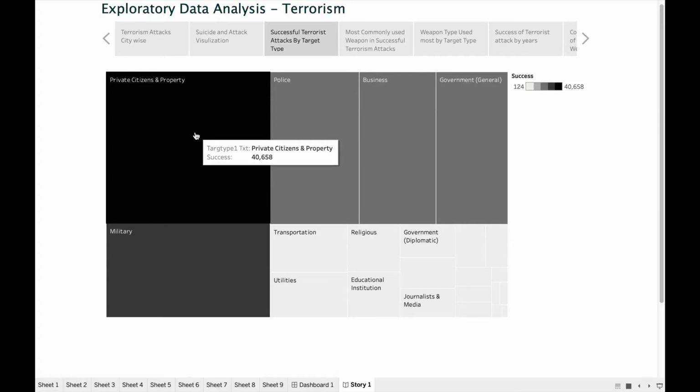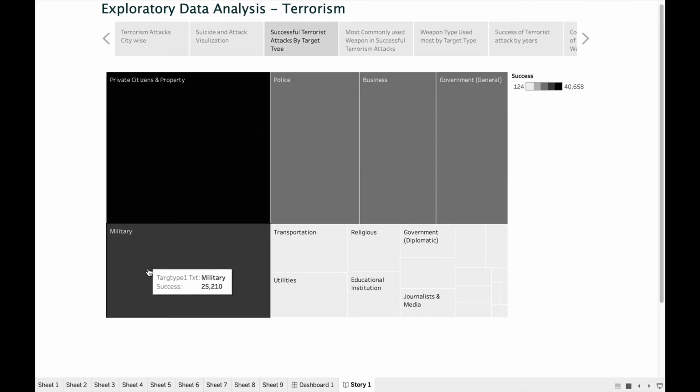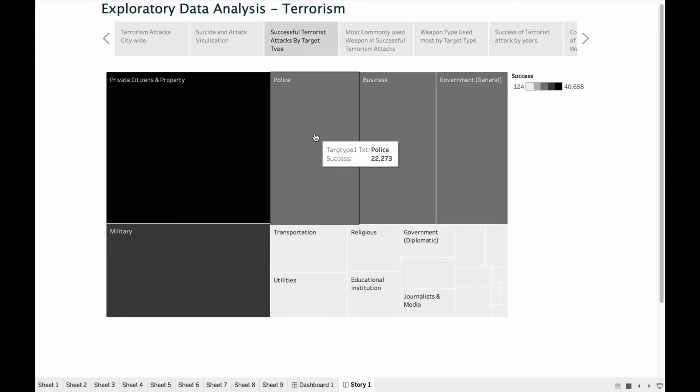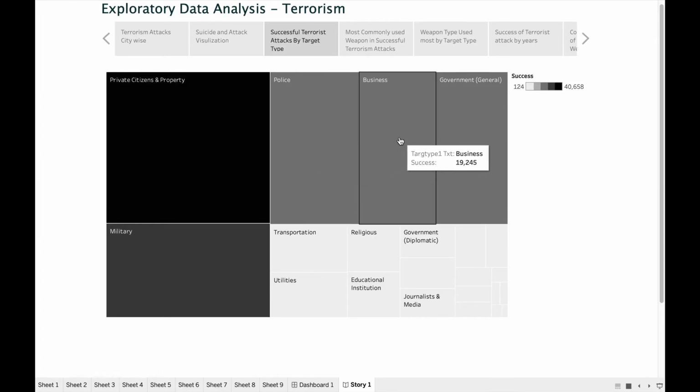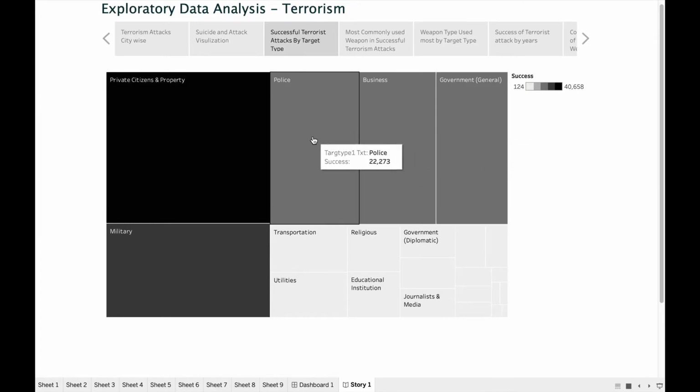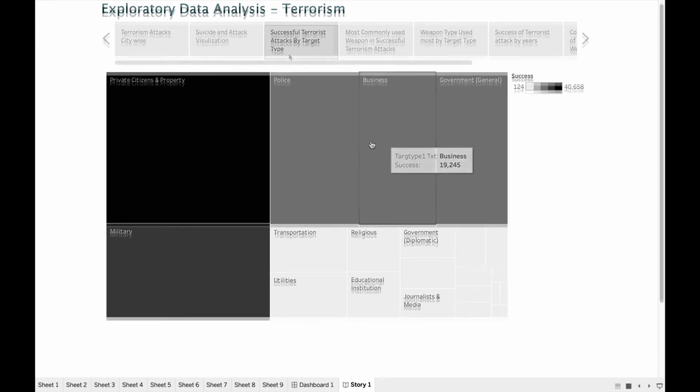A deeper dive into the global terrorism dataset revealed that a large portion of the attacks are carried out on private citizens and property and military. Police, business, and government account for nearly 35 to 40% of successful terrorism attacks in the world.